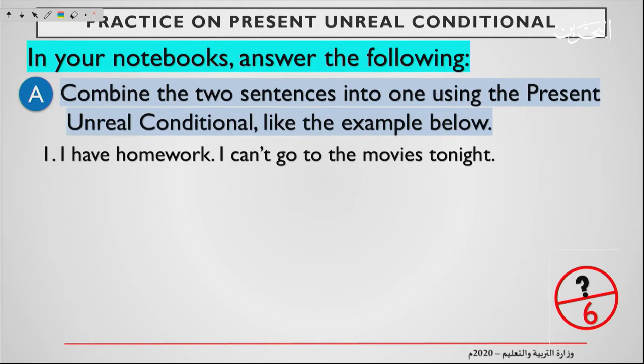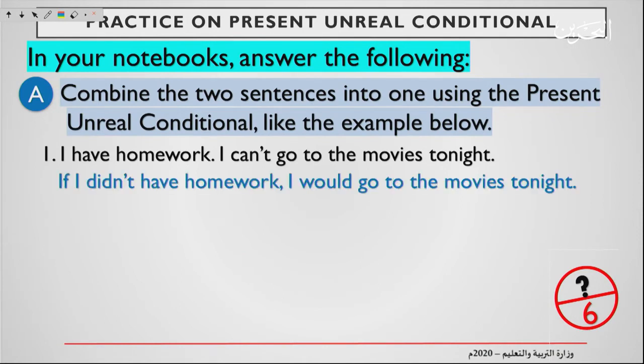So the model answer for this is this. If I didn't have homework, I would go to the movies tonight. So what did I change? I added if to the first clause. So it becomes an if clause. And then I added didn't. So I have homework.